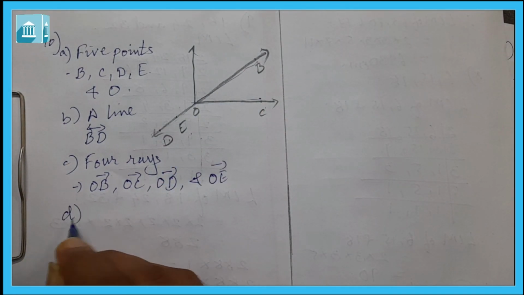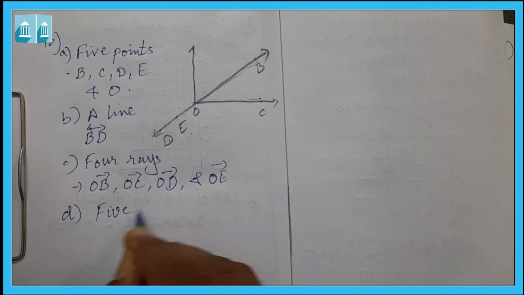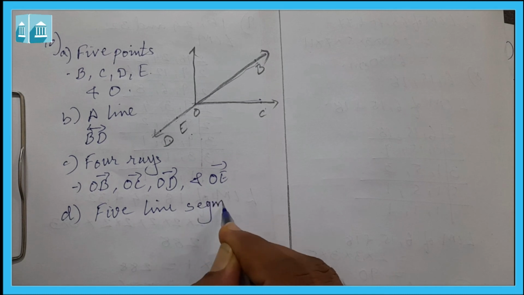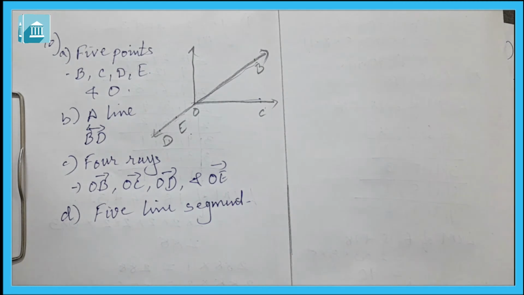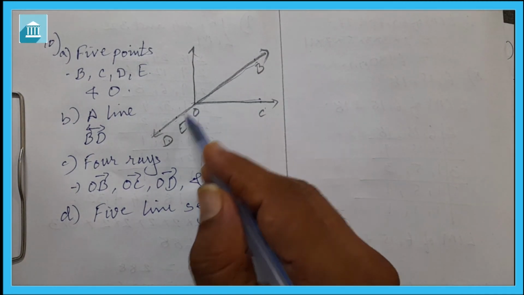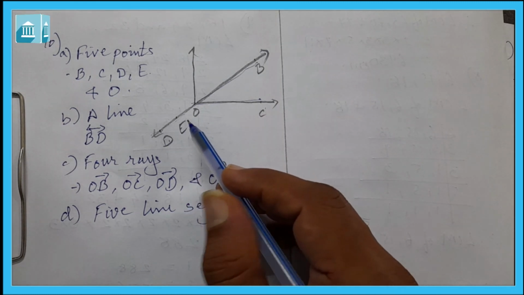Then question number D is 5 line segments. Again you can have this BO as your line segment. Then EO is your line segment, DO is your line segment, DE is a line segment.